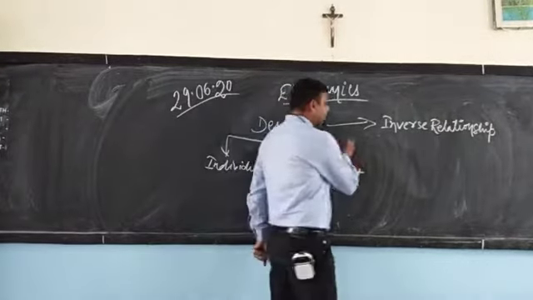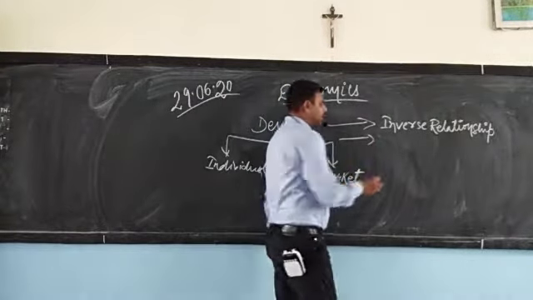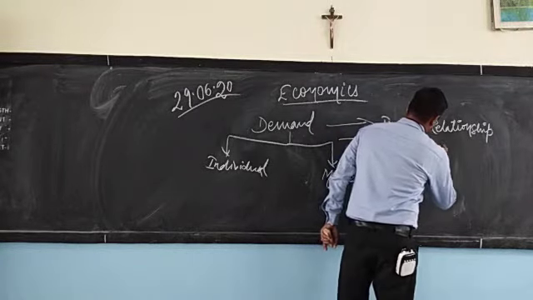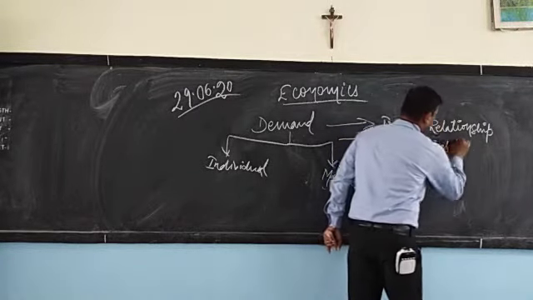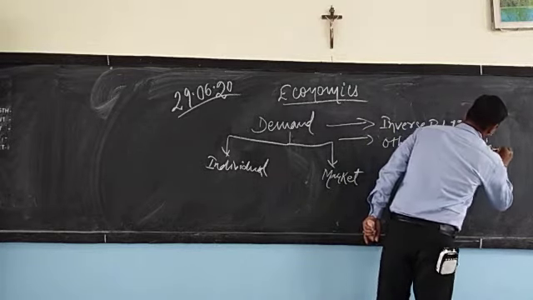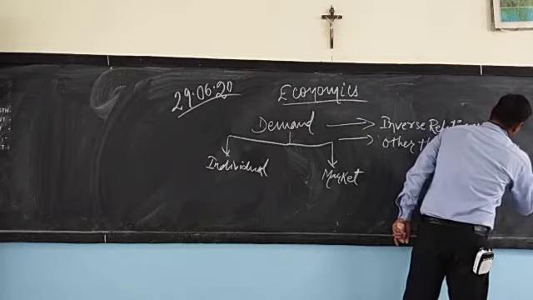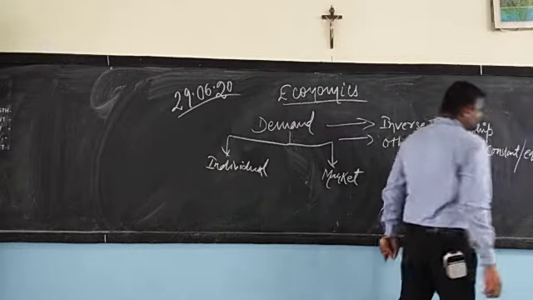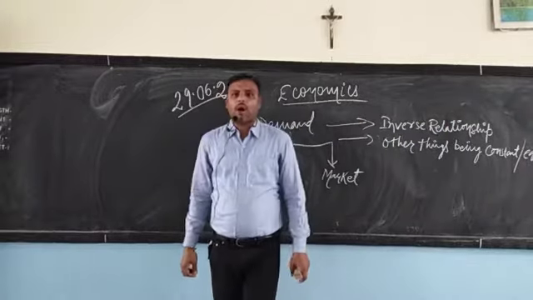First, the second factor that you need to keep in mind: other things being constant or equal.